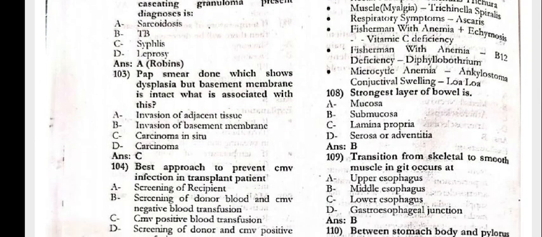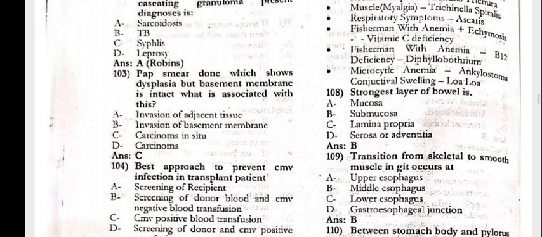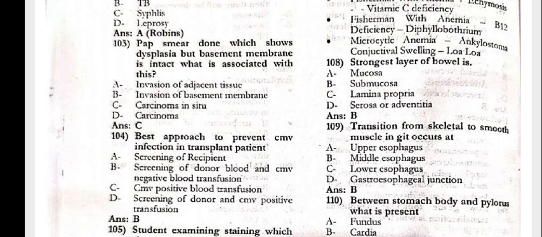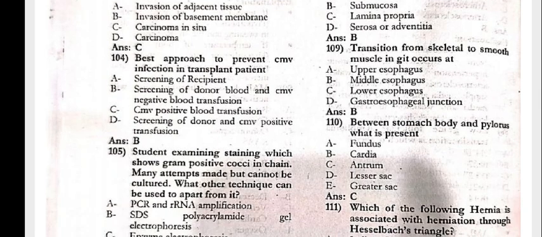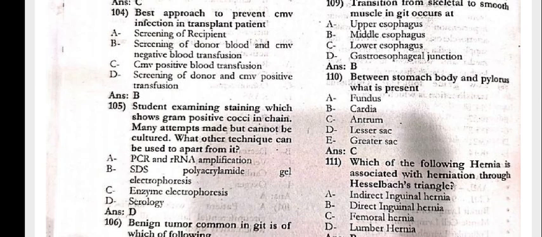Pap smear done which shows dysplasia, but the basement membrane is intact. Intact basement membrane with dysplasia, that is carcinoma in situ. The best approach to prevent CMV, cytomegalovirus infection in the transplant patient is the screening of the donor blood, and cytomegalovirus inactive blood transfusion.